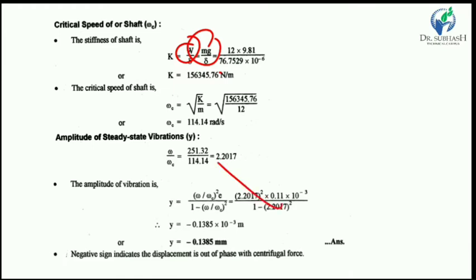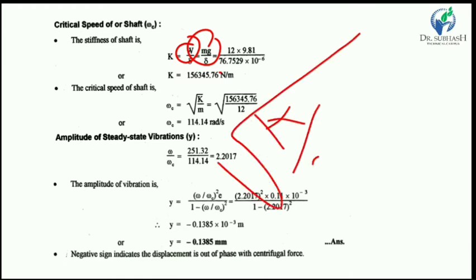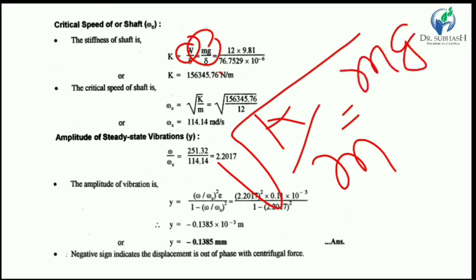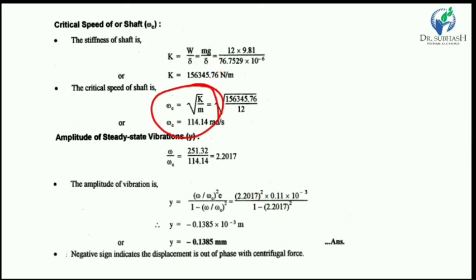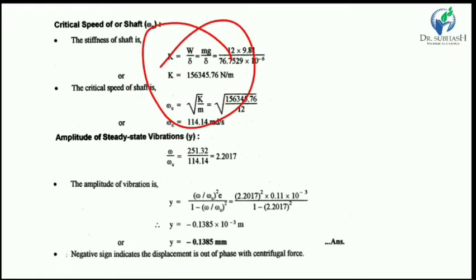So if you put the value of k upon m, it's mg upon delta upon m. So m is cancelled and g upon delta is already there. So you can directly use the equation under root g upon delta, but in the last example the k value also we had to find out, so we go through that equation under root k upon m.